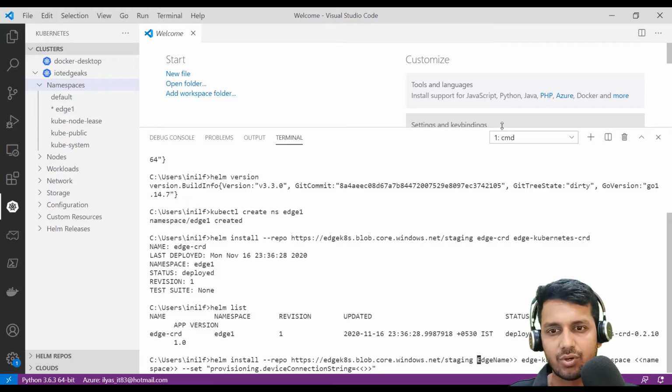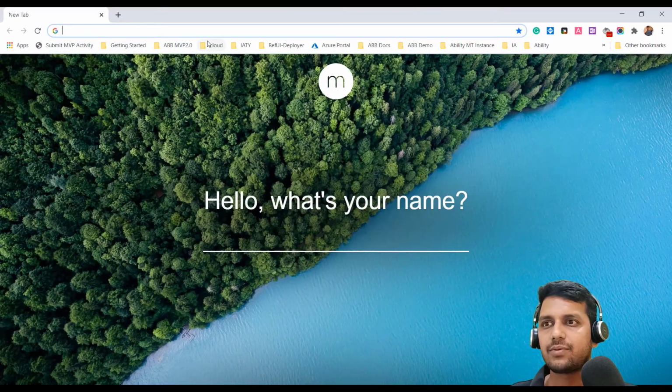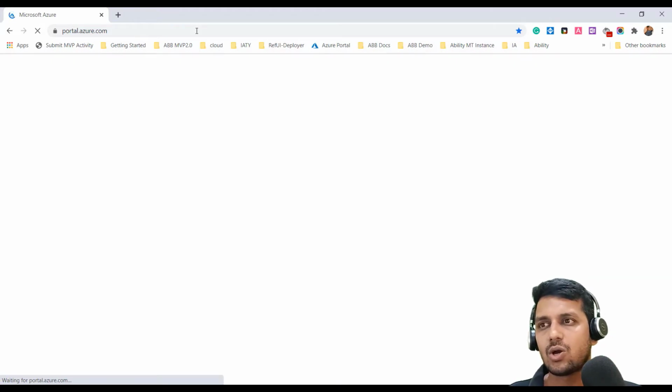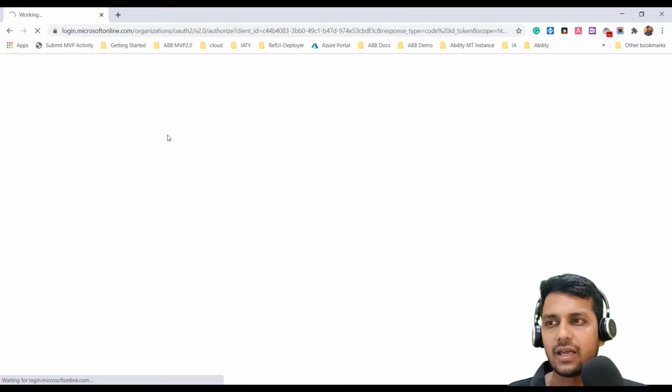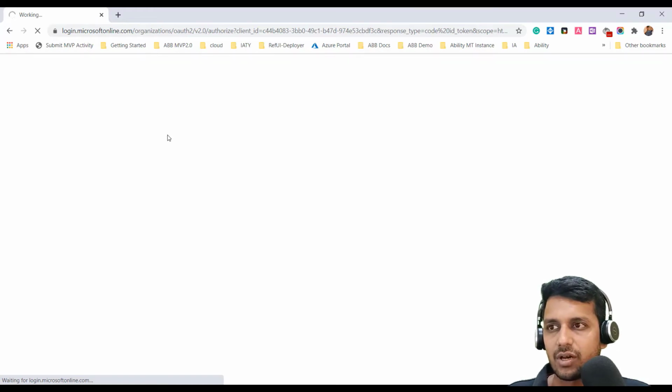So here is where I'm going to define the name of the device that I'm going to create on the Azure portal, and for that I need to go to the Azure portal itself. So let me open a browser and go to portal.azure.com, because I need a device to be created on my IoT Edge. Again, I have created this IoT hub already to save some time. It's going to be up pretty soon.